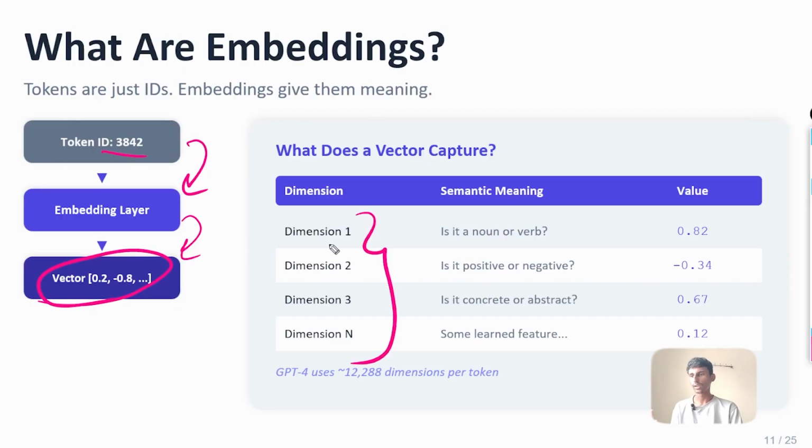So let's say dimension one covers whether it is a noun or verb, and dimension two describes whether it is a positive word or a negative word, and then whether it is a concrete word or abstract word, and other features like whether it is funny or angry, describing emotions, everything based on a vector. And it uses mathematics for all these calculations, so that when we need to retrieve them, we can. I mean, the AI models actually don't understand the words. They use these parameters, these mathematical vectors, to decide whether this word is suitable for that particular sentence it is forming.